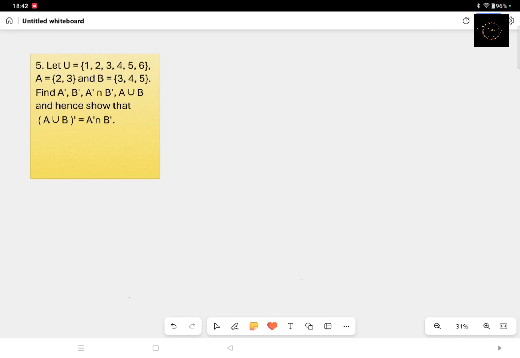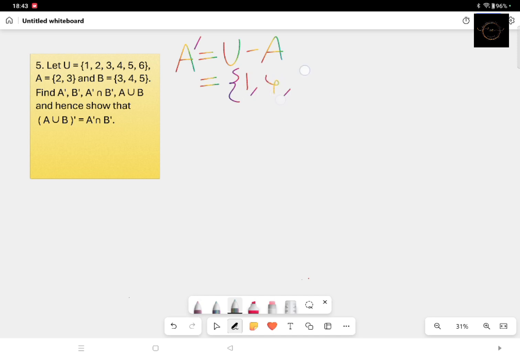Now first and foremost we will calculate A complement. What is A complement? A complement means from the entire universal set you have to subtract the A set. So A dashed will be equal to U minus A. What is U? 1, 2, 3, 4, 5, 6, and what is A? 2, 3. So 2, 3 you have to subtract from the U set. What will be the elements left? 1, 4, 5, 6.